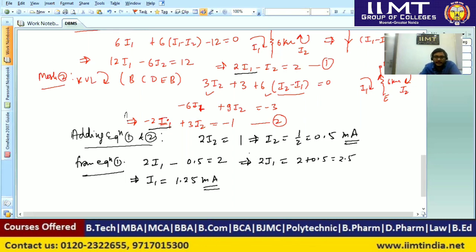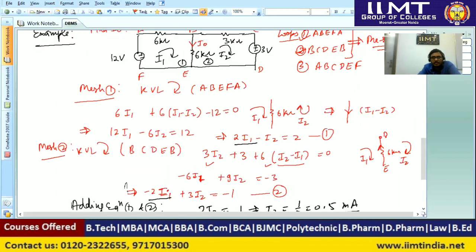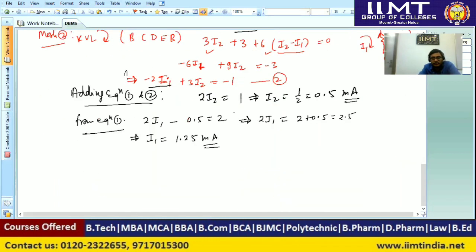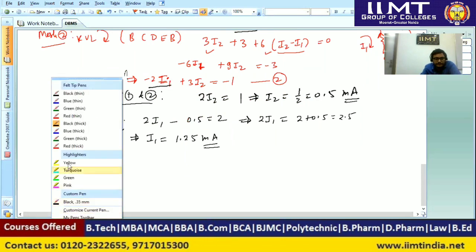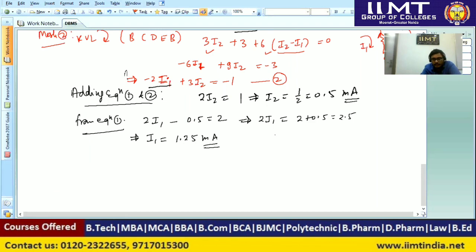Now we have to find the current I0. In the actual question, we have to find the current I0 across the 6 kilo ohm branch, that is the current across this 6 kilo ohm resistor in the downwards direction.